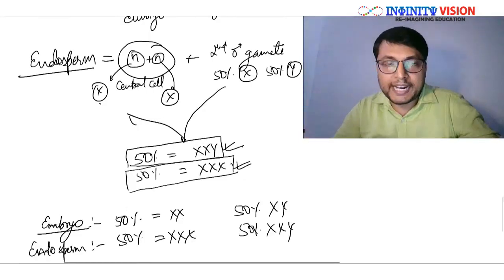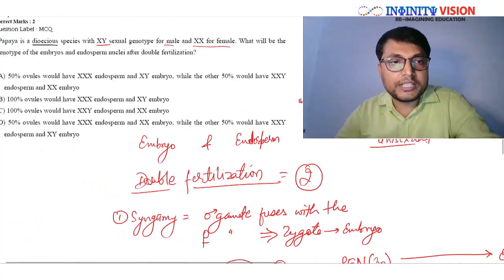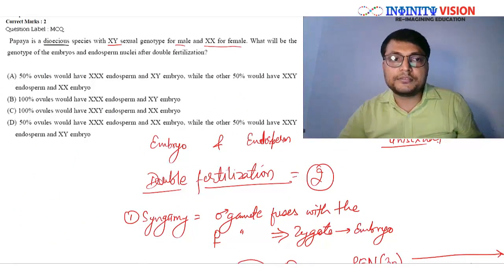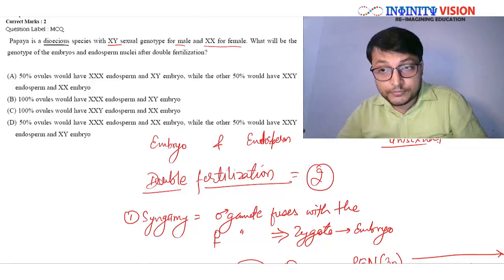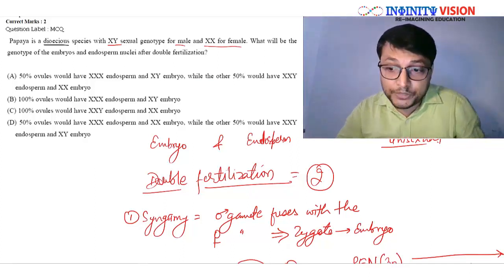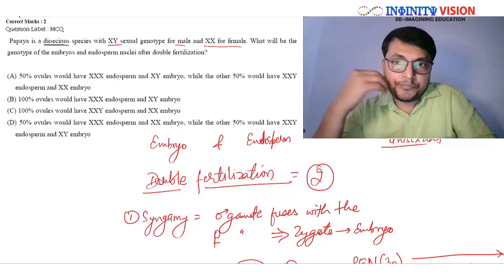Now let's go back to the question. When we look at the question, option A says 50% ovules will have XXX endosperm and XY embryo, while the other 50% would have XXY endosperm and XX embryo. Okay, ठीक है, चलिए next option देखते हैं.